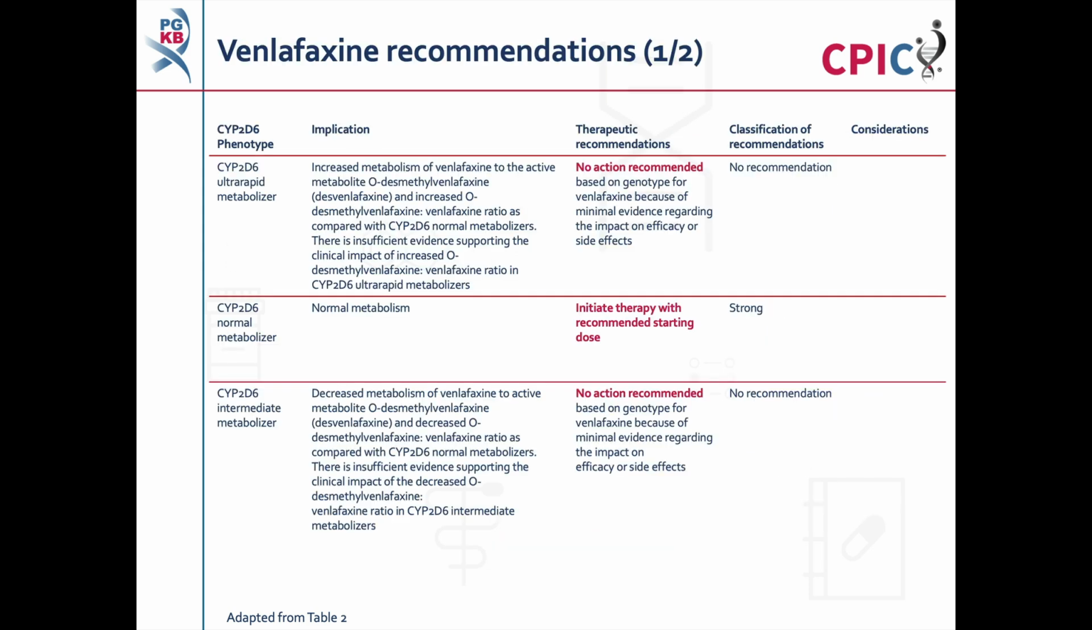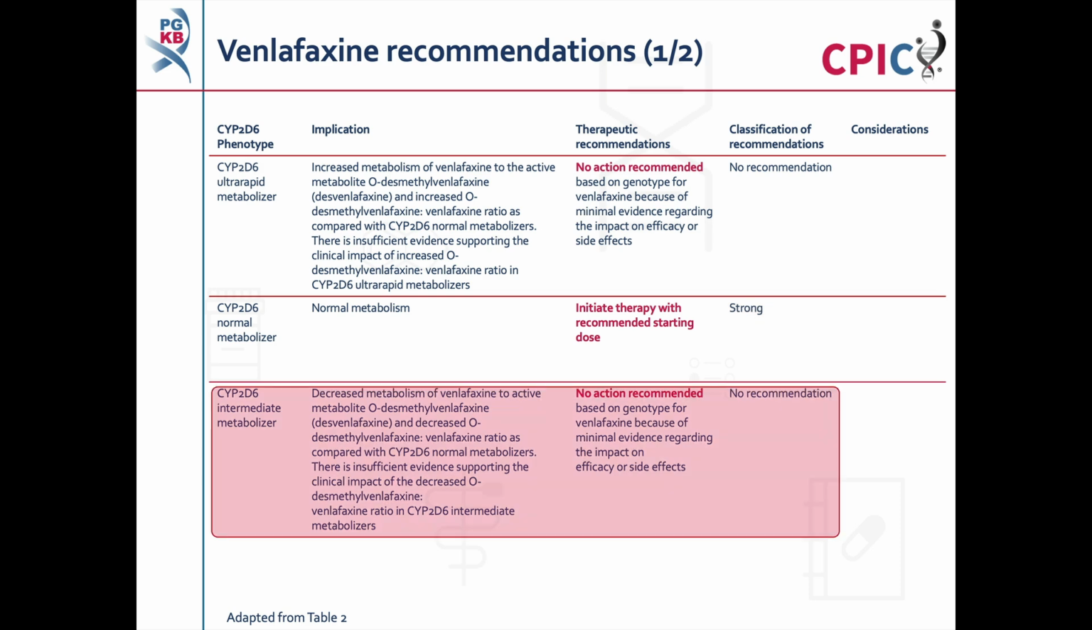These are the CPIC recommendations for venlafaxine. There is no recommendation for patients with a CYP2D6 ultra-rapid metabolizer phenotype. This is due to insufficient evidence showing a clinical impact of increased venlafaxine metabolism. Patients with a CYP2D6 normal metabolizer phenotype will have normal metabolism of venlafaxine. These patients can begin venlafaxine therapy with the recommended starting dose. This is a strong recommendation.